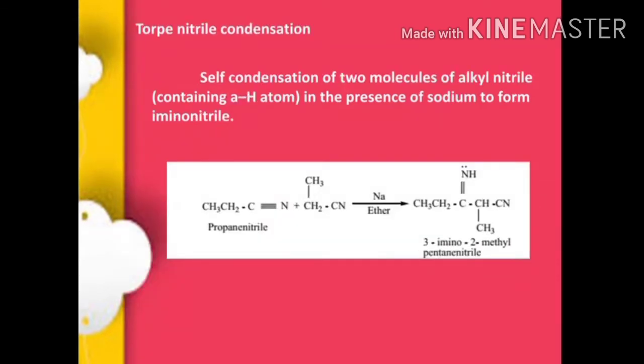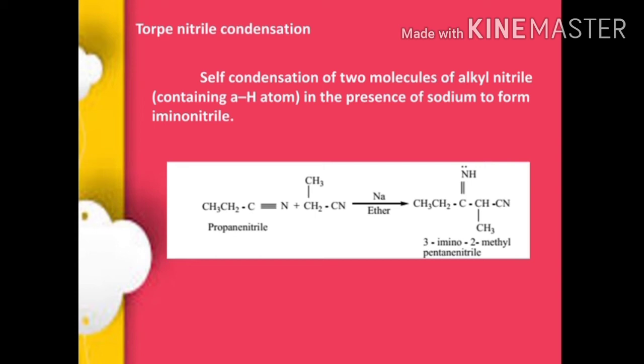Next one is the Thorpe nitrile condensation. It is the self-condensation of two molecules of an alkyl nitrile, which must contain alpha hydrogen atoms, in the presence of sodium to form an iminonitrile. Here we are taking propane nitrile, CH3CH2C≡N, reacted with CH3CH2CN, that is also propane nitrile.